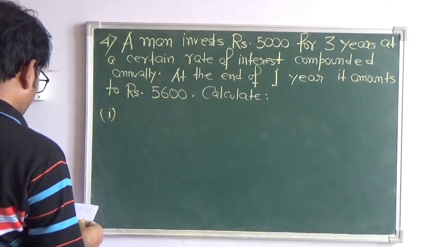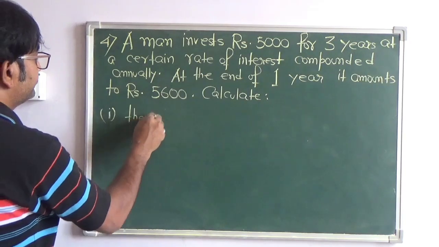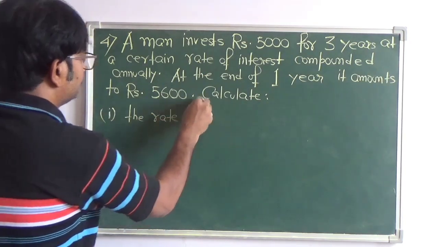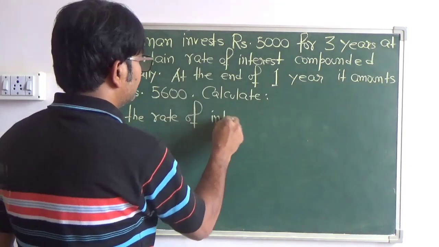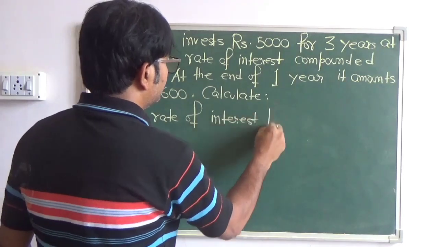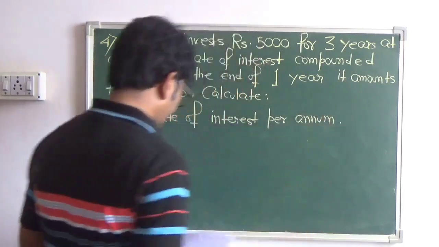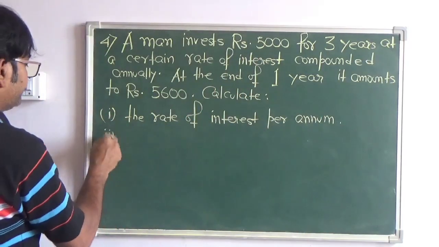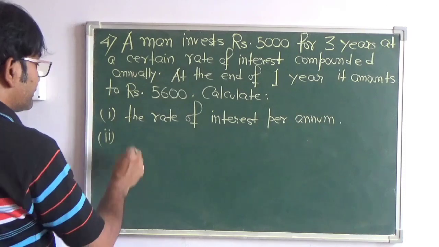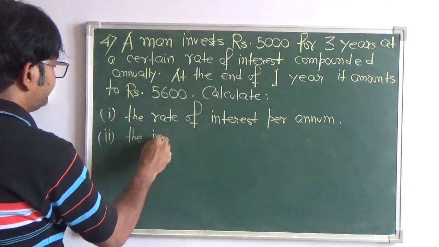First part, the rate of interest per annum. Number 2, the interest accrued in the second year.